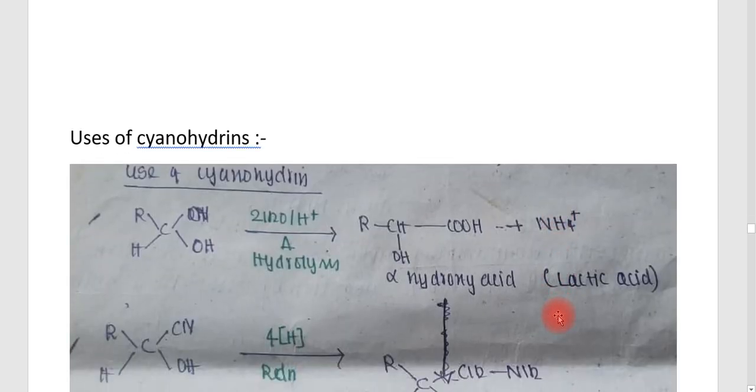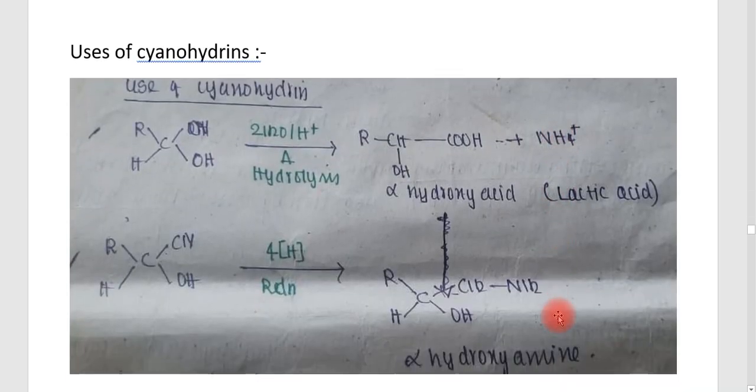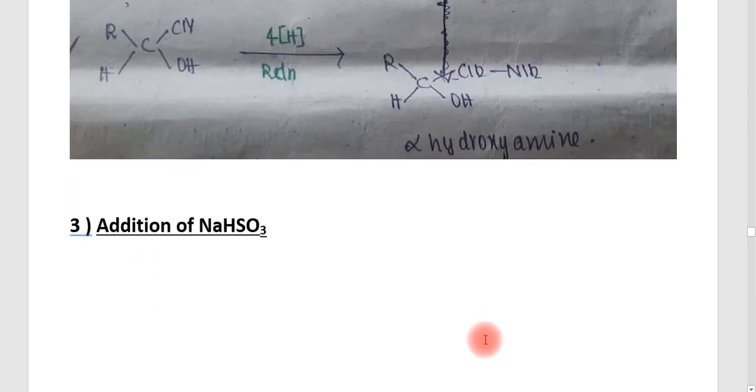Anyway, cyanohydrins have different uses. Cyanohydrin is basically used for the preparation of lactic acid, or alpha hydroxy acid, by undergoing proper hydrolysis. Cyanohydrins can also be used for the preparation of alpha hydroxy amine.